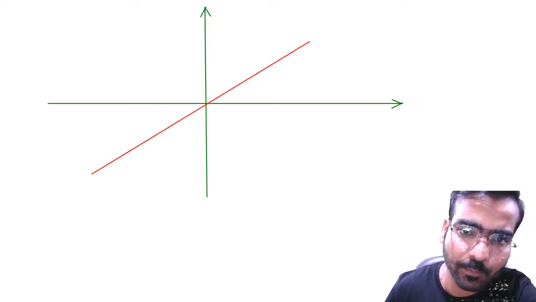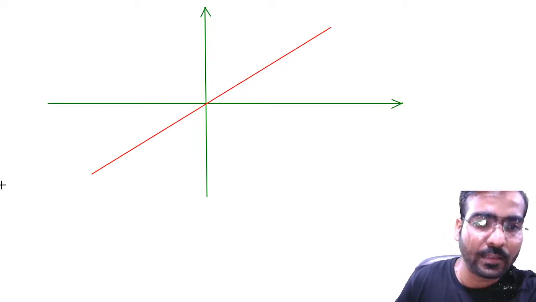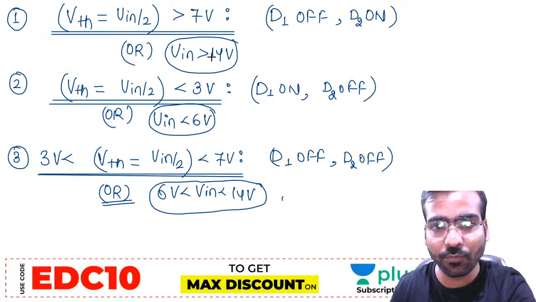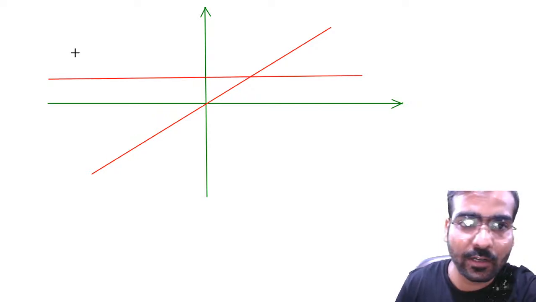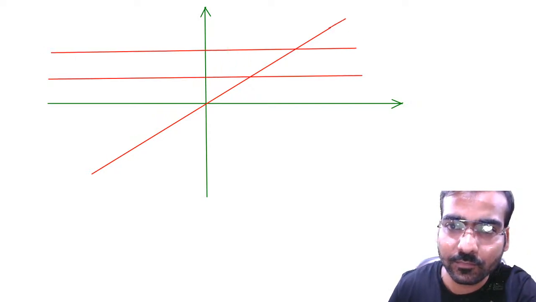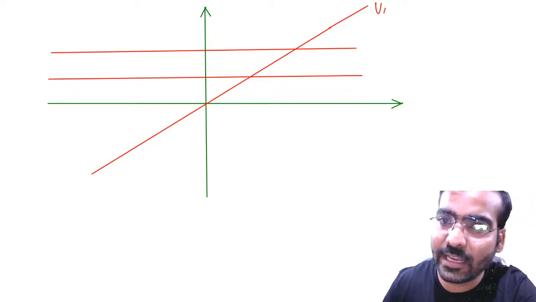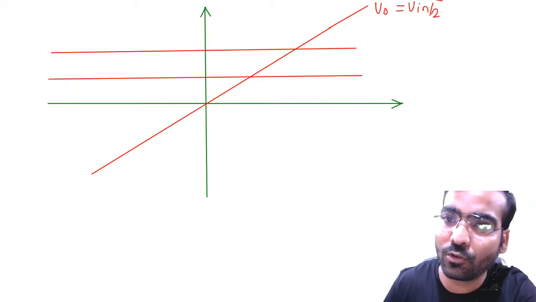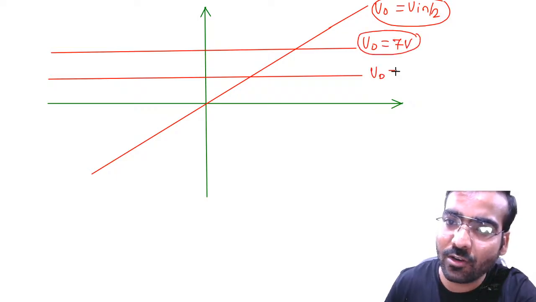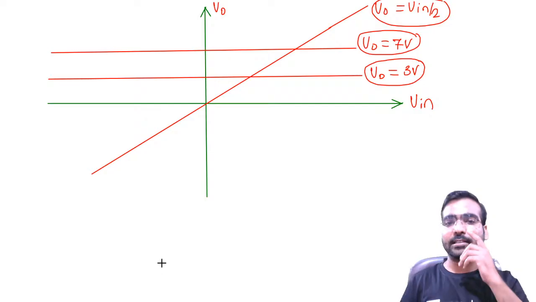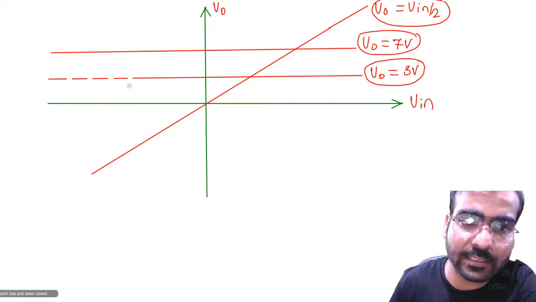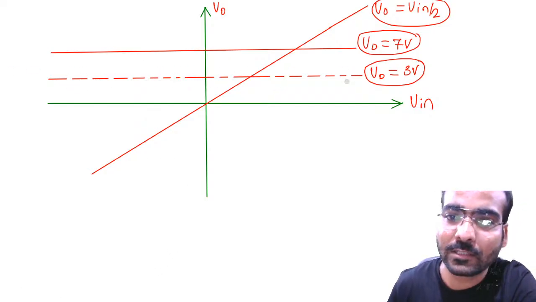The second answer is V0 equal to 7, and V0 equal to 3. These are the possibilities we are having between output and input. Now draw the transfer characteristics of this question.